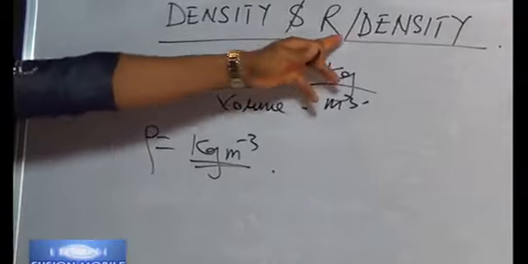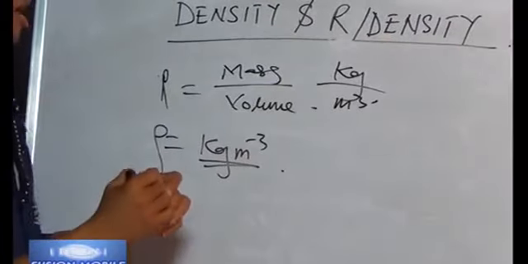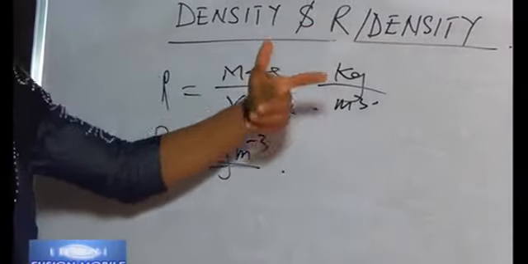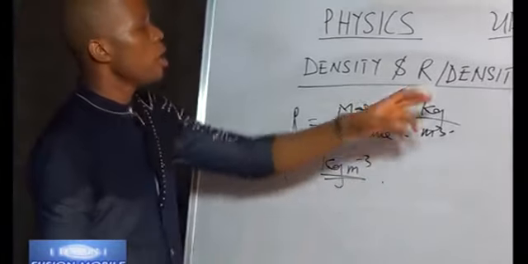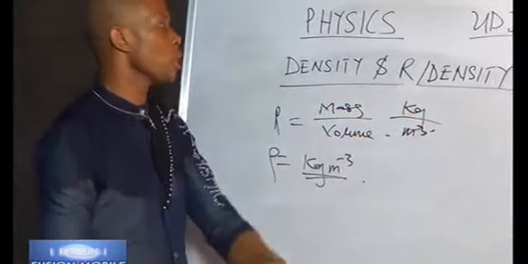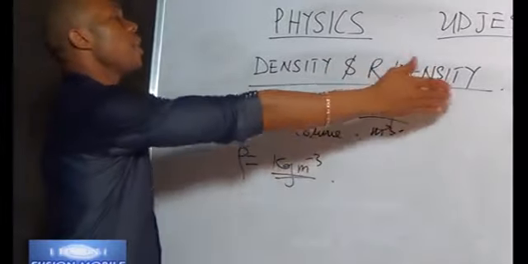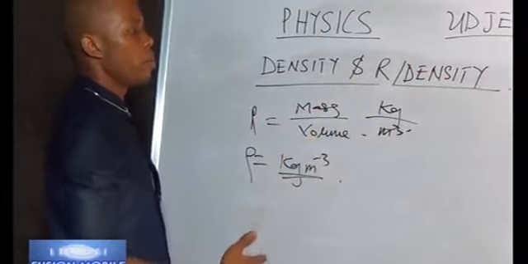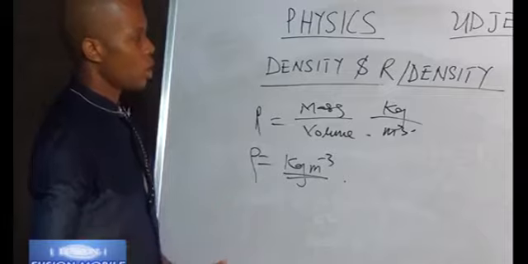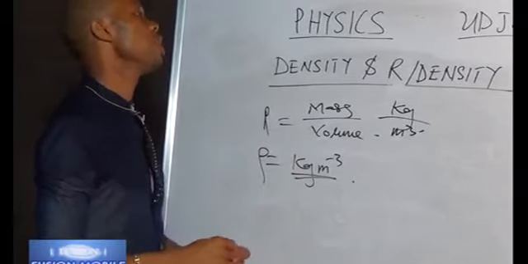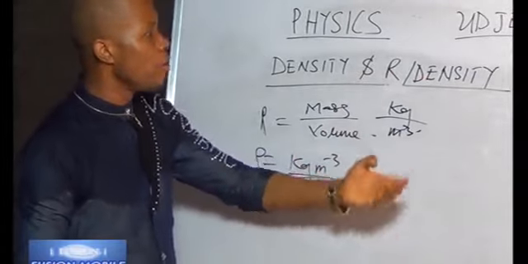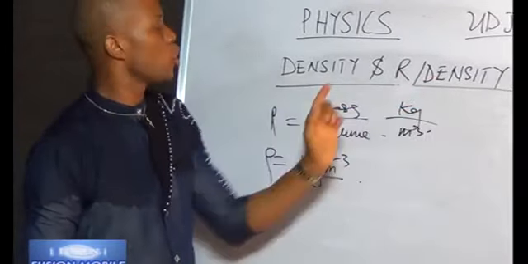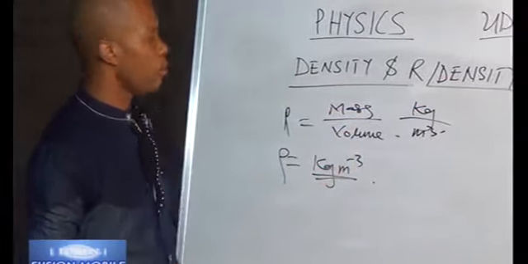From there, we can take it down to relative density. From the word relative, it simply means density of something relative to another. But in the field of physics, we always use water. So we'll say that relative density is the density of a body with respect to that of water. In definition, relative density is the ratio of mass of a given body to the mass of equal volume of water.